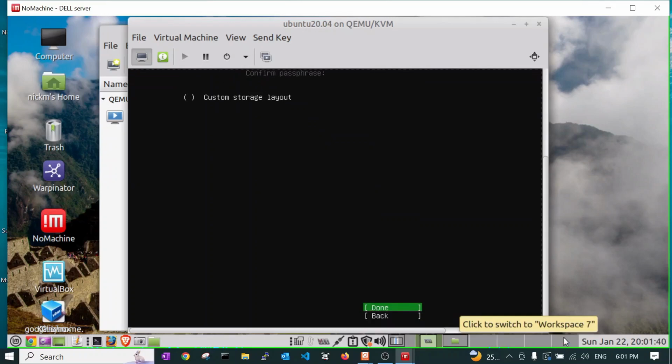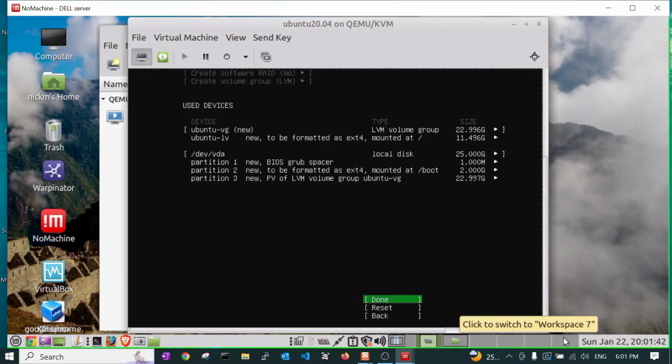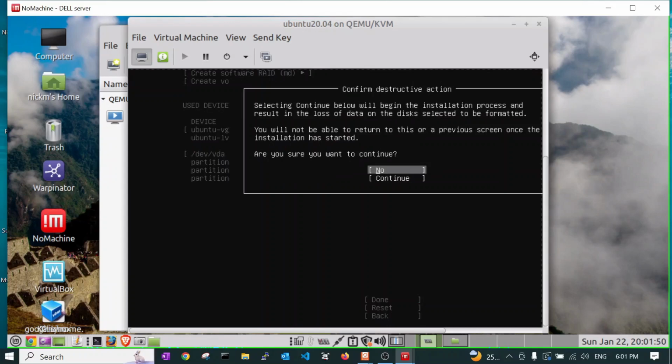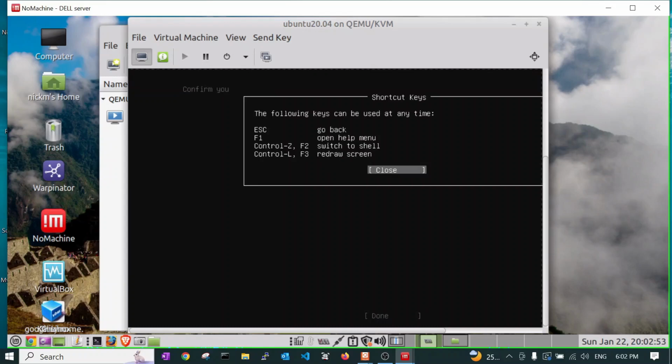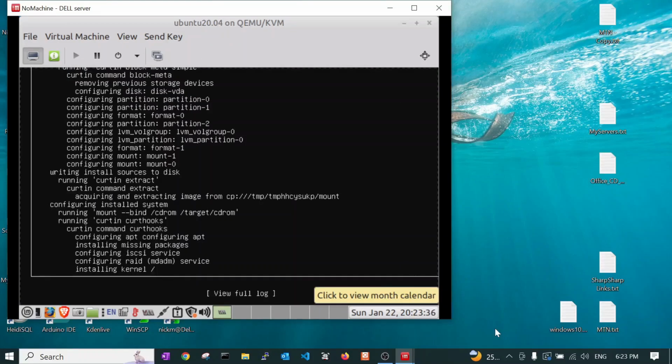I am connecting remotely. Now it's telling us what it's going to do, and we say done. Are you sure? Continue. Now we need to give it a password. Now it's telling us how we can remote it. And now we wait for the installation to complete.